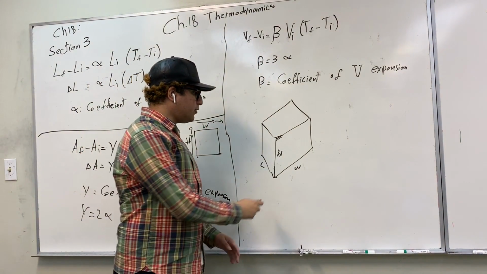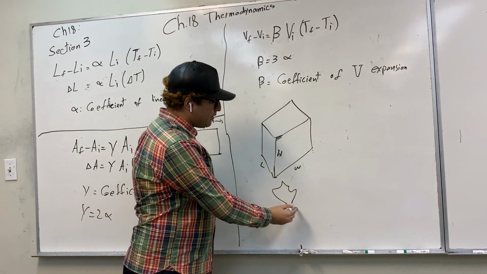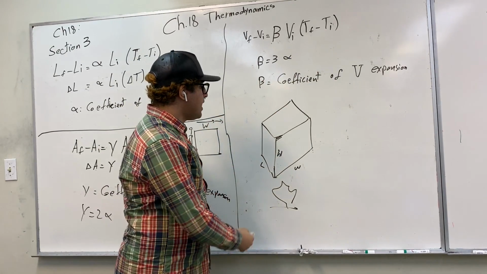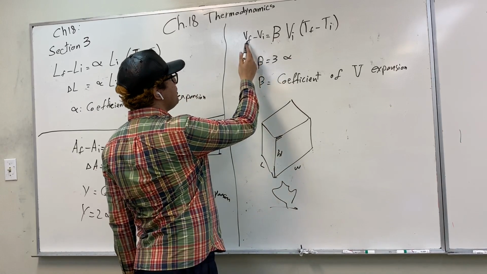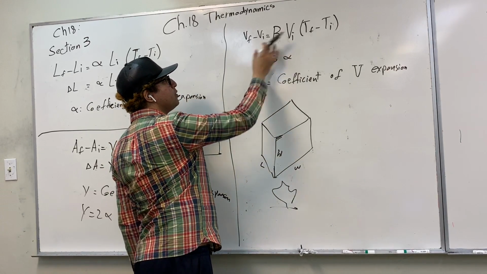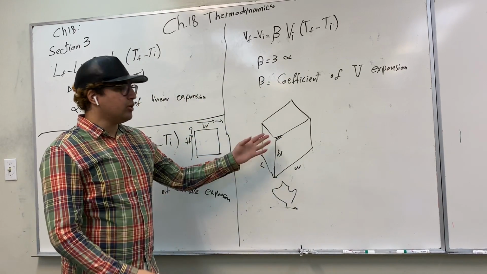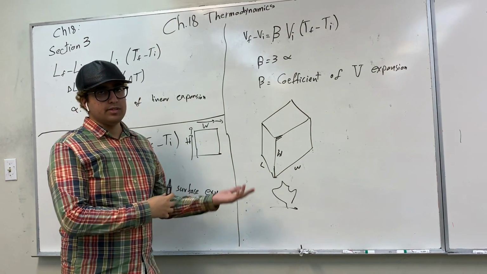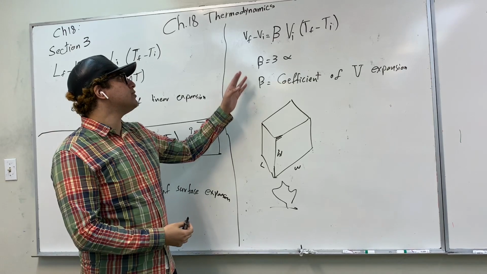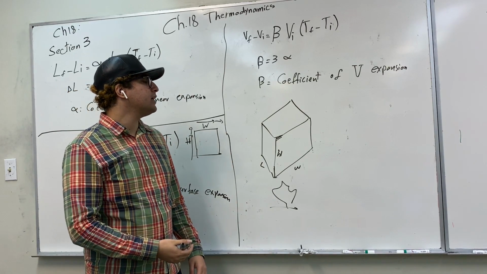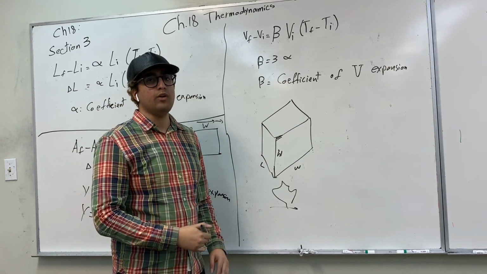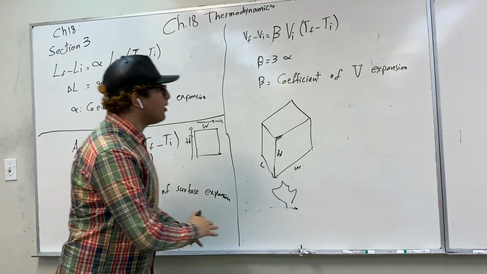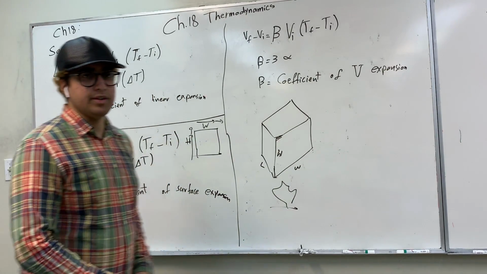If we have a fire and the temperature increases, so the final temperature is higher than the initial temperature, then our change here will be positive. This equation will give you how much we have increased the volume of the cube. And vice versa, if we decrease the temperature, the change will be negative, and this equation will give you how much volume we decreased the cube. And that's about it. That's everything in section 3, chapter 18.